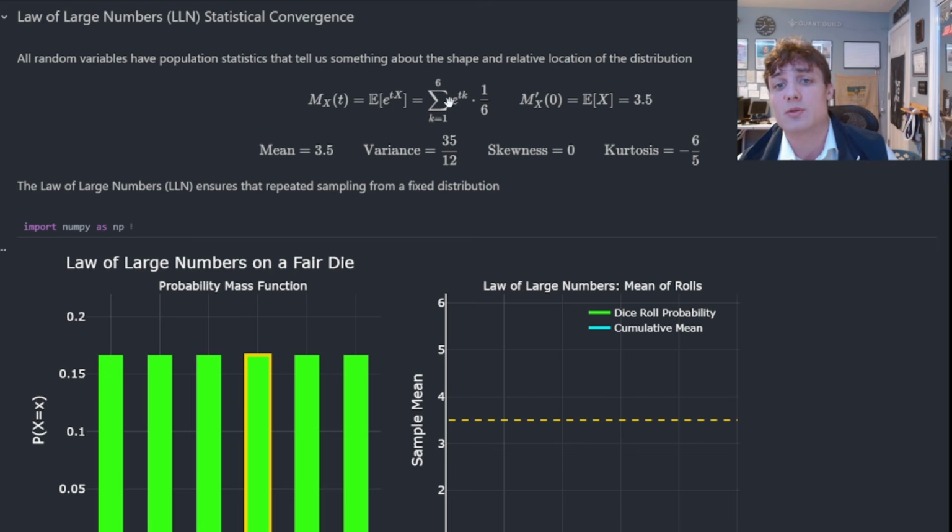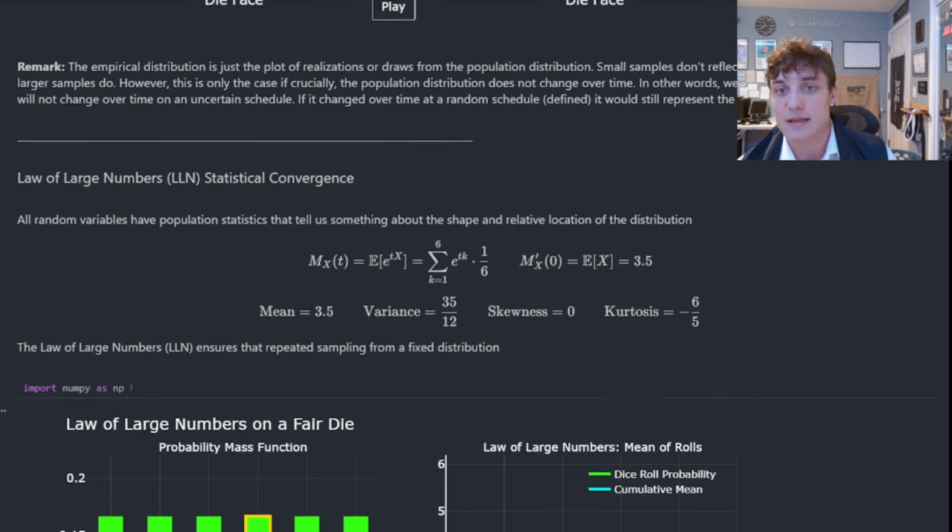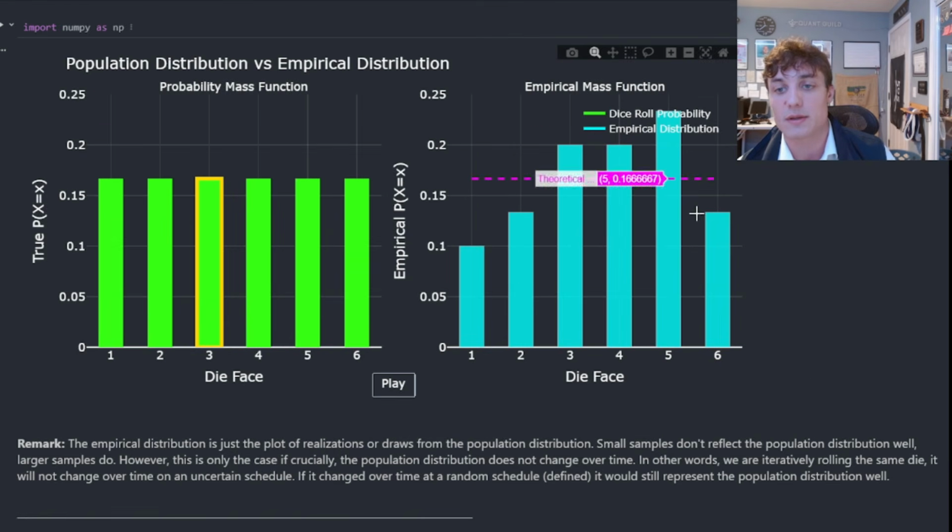We can generate those with a moment generating function, or we can apply analytical formulas outright. In any case, the law of large numbers is effectively telling us that if we look at the statistics associated with the empirical distribution, they will converge to the population value.